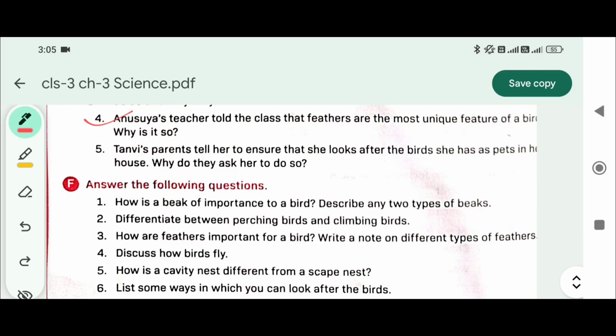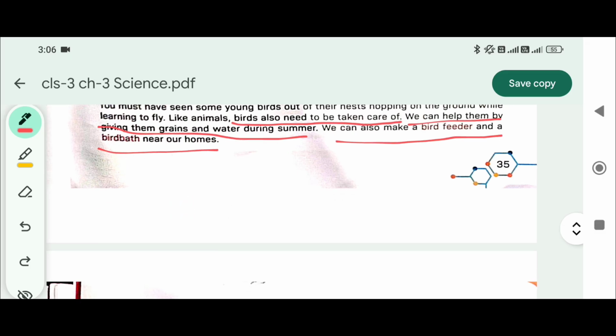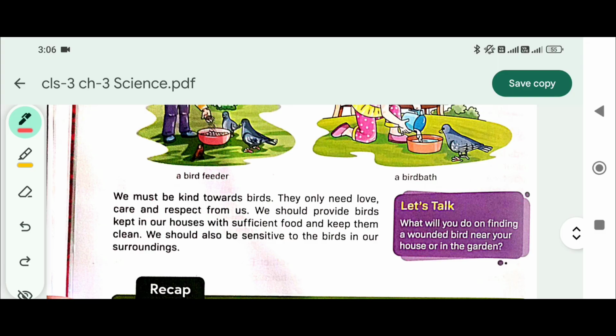Number 5, Tanvi's parents tell her to ensure that she looks after the birds she has as pet in her house. Why do they ask her to do so? Because birds also need to be taken care of. We can help them by giving them grain and water during summer. We can also make a bird feeder and a bird bath near our houses. These are for outside birds, but if we are keeping a pet, we must be kind to our bird. They only need love, care and respect from us. We should provide birds kept in our house with sufficient food and keep them clean. We should also be sensitive to the birds in our environment.